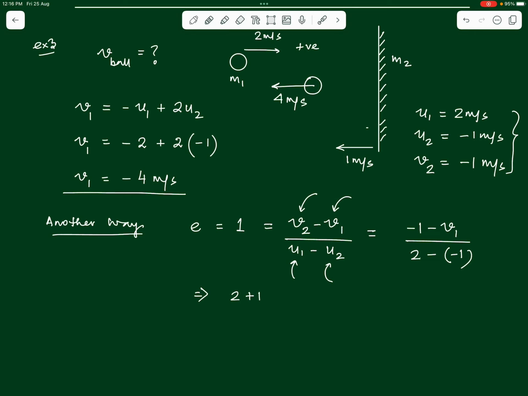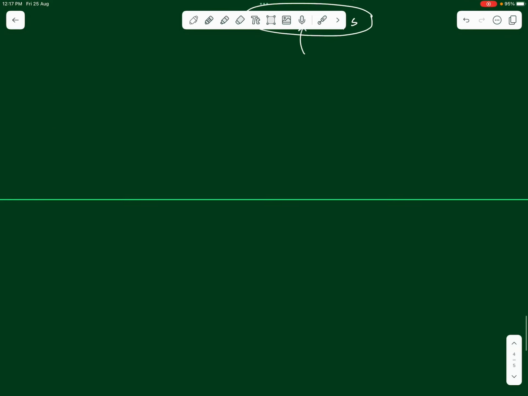2 plus 1 is equal to minus 1 minus v1, and when we solve this for v1, we will get the value of v1 as minus 4 meters per second, which once again gives us the value of velocity of the ball along with its direction, along with the sign. Minus 4 means the ball is moving towards left, right? So we are getting all the answers along with the proper sign, that means along with the proper direction. Let's take up one more example.